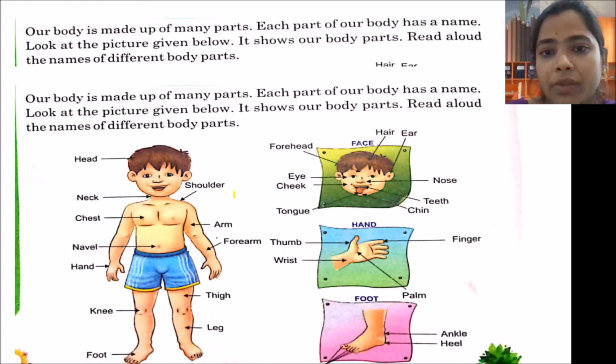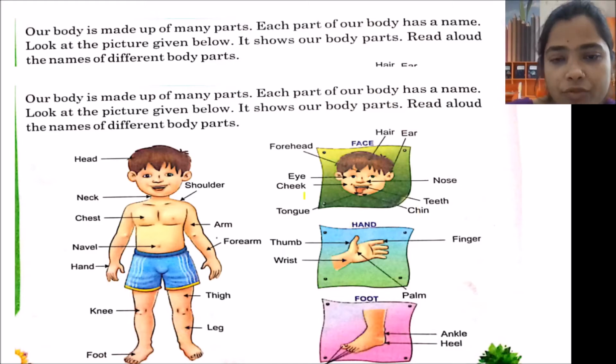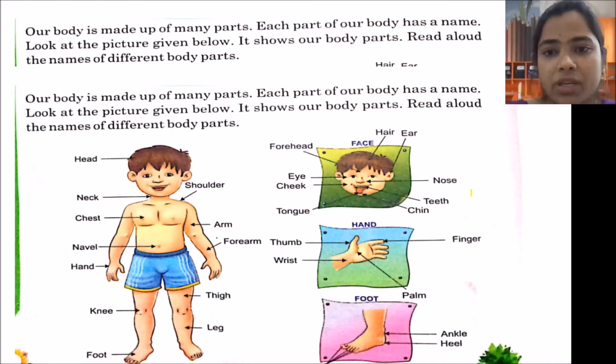Next if you go to the hand, you do have fingers. How many fingers do you have? 5 fingers. So the first finger which you have, we'll be calling it the thumb. And the next you will be calling it the finger. This area which you are able to see is called the palm.